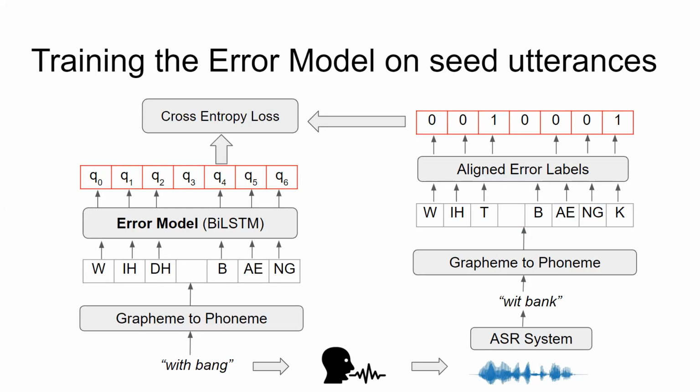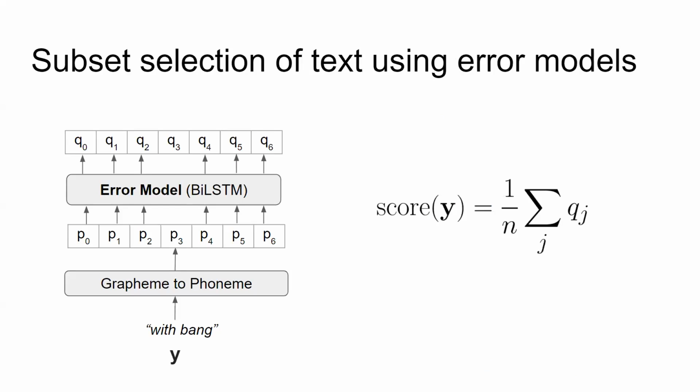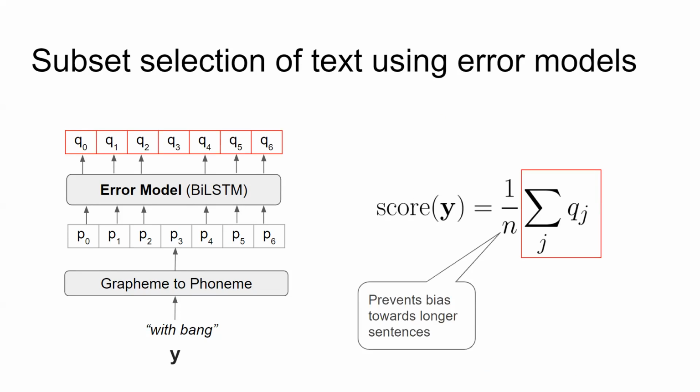We can now utilize a trained error model to score sentences by simply summing up the probability of each phoneme being misrecognized and normalizing by the length of the phoneme sequence to avoid bias towards longer sentences. By selecting the top k scoring sentences in our subset, we try to maximize the sentences whose utterances are more likely to be misrecognized by the ASR.